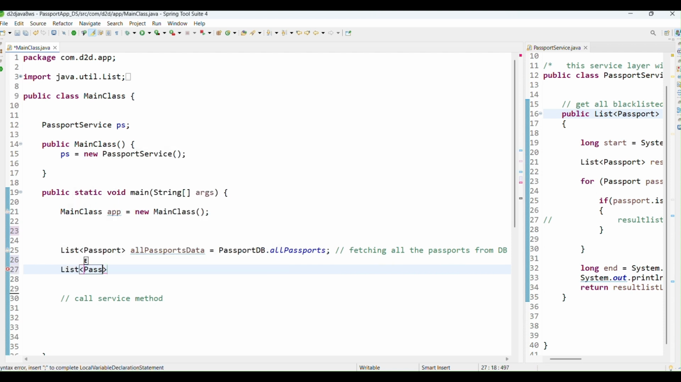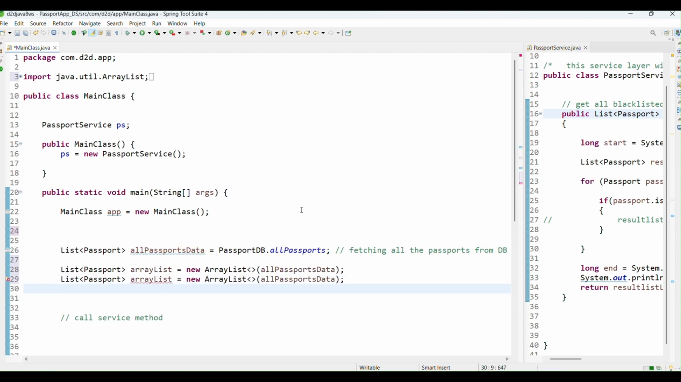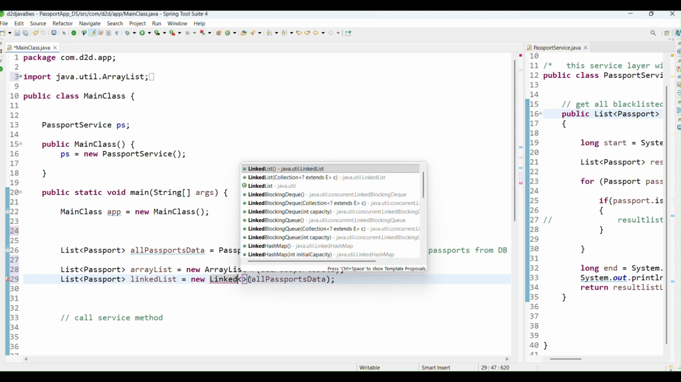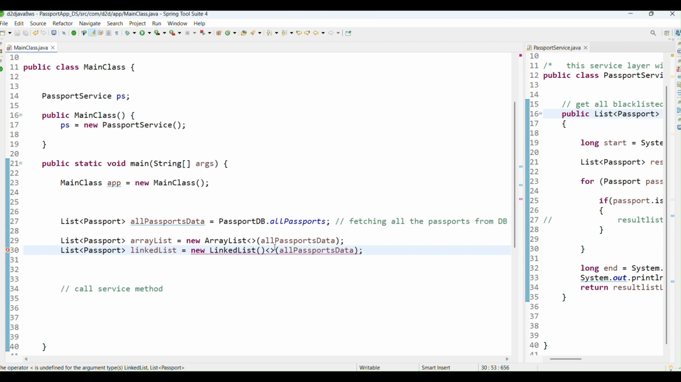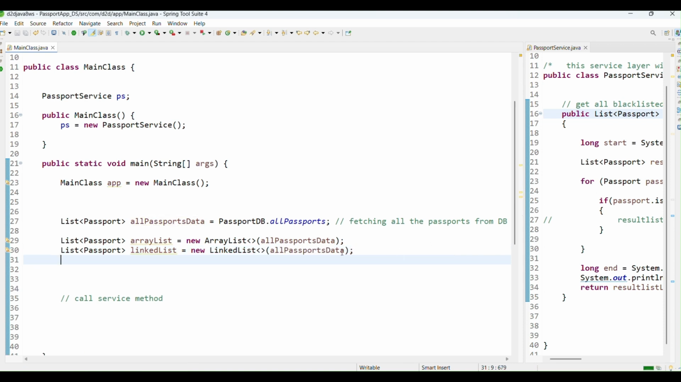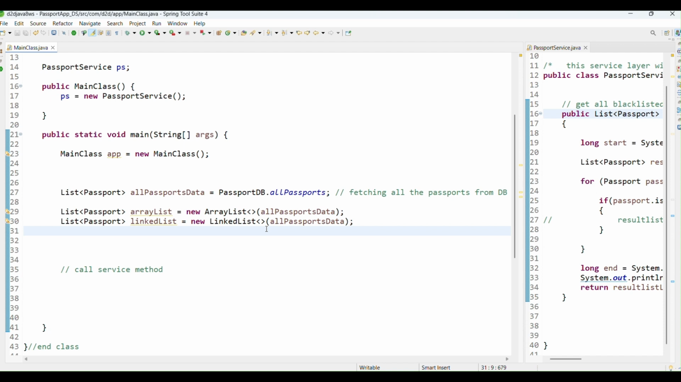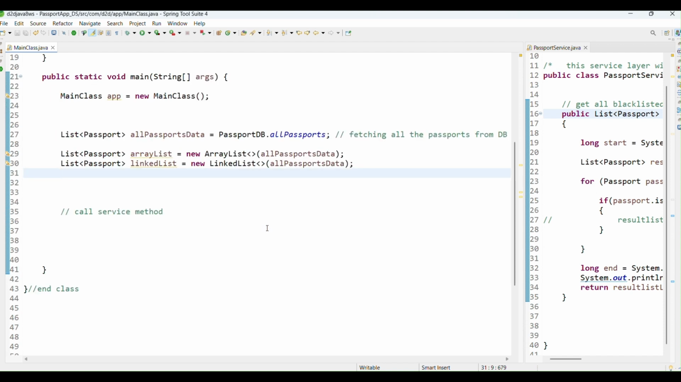The second thing is, intentionally I'm making a list of passport. First I'm making an ArrayList, that is new ArrayList, and here I'm passing all passport data. The second case is I'm making a LinkedList and passing all passport data here. Problem solved.